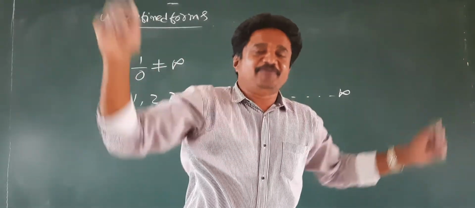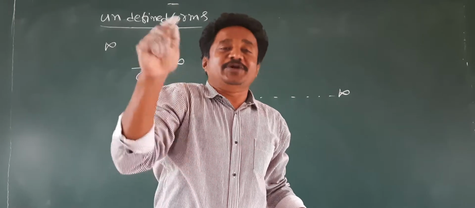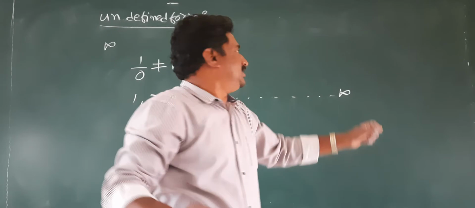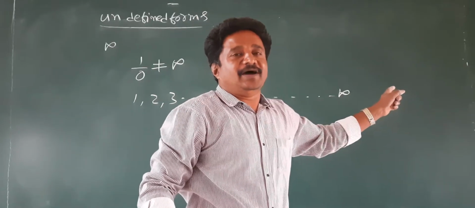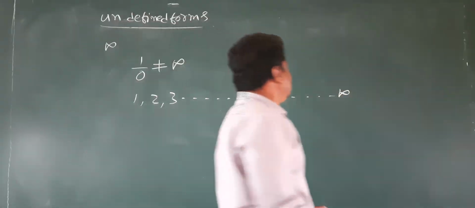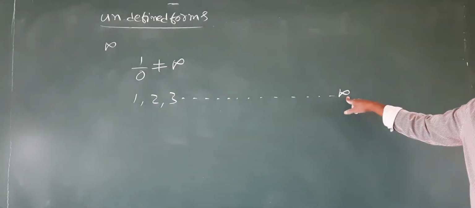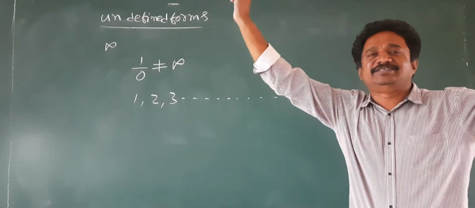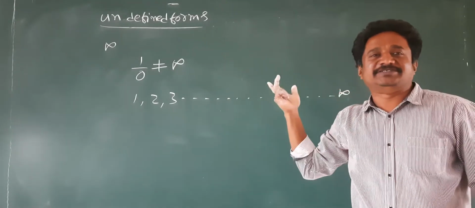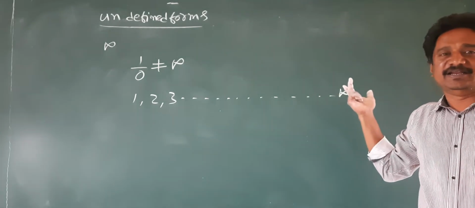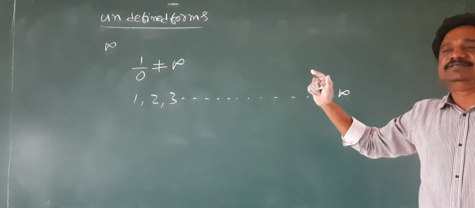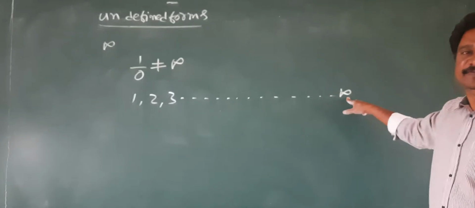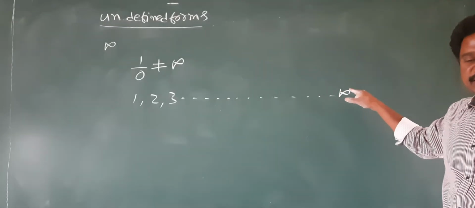So you can imagine a number whose size is infinity, the largest, biggest number, that cannot be seen and cannot be written. Such big quantities we represent by infinity.